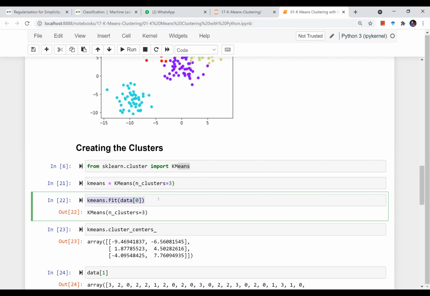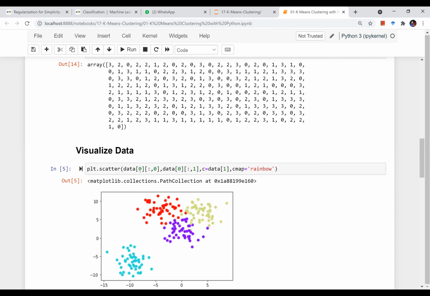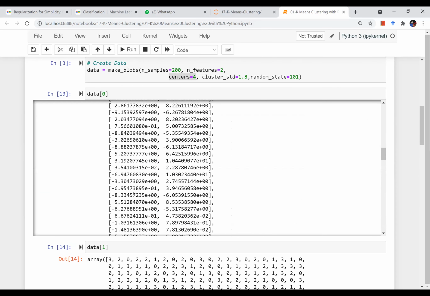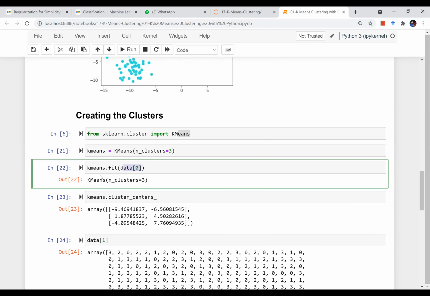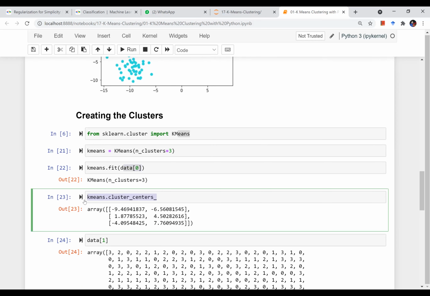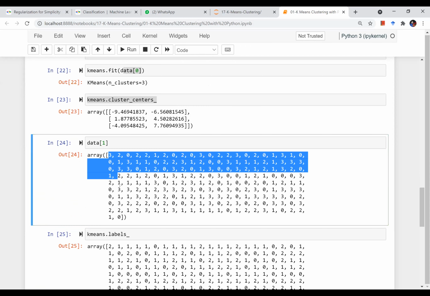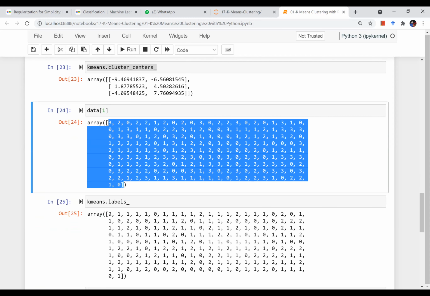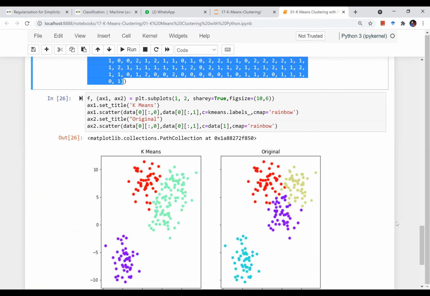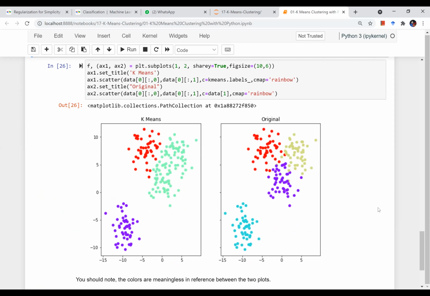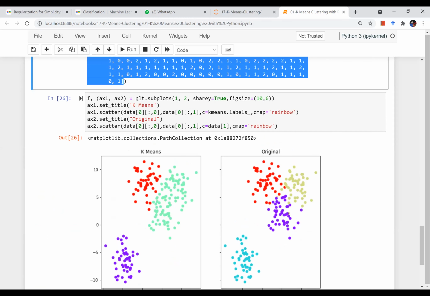right? I will fit my data on data[0]. data[0] means only the 2 columns, not the label column. Only on these 2 columns I'm fitting my k-means algorithm. Once I fit the k-means algorithm, I can get the k-means cluster labels like this, and this is the actual clusters to which the points belong, and this is what my algorithm says they belong to, right? So let's plot these two together to understand how my model is performing, right? So basically I'm using plt.subplots.